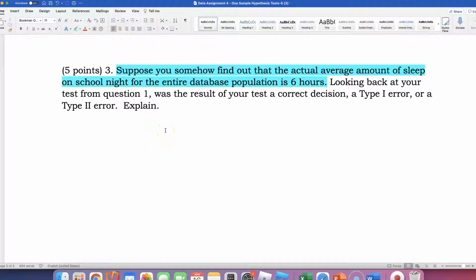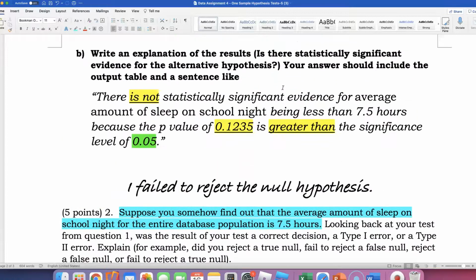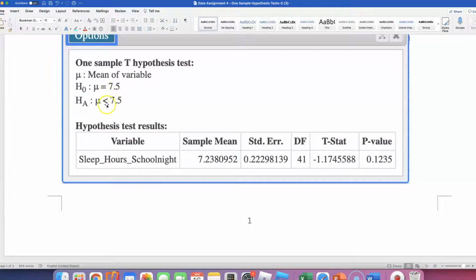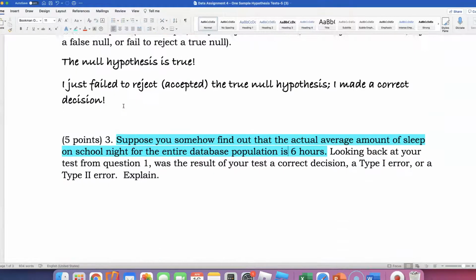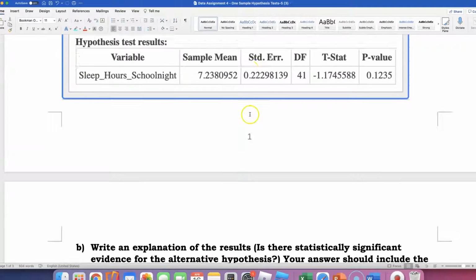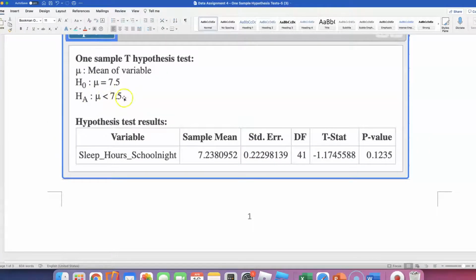So what are they saying here? They're not saying it's 7.5. They're saying the true thing is 6. So what's true in this case? If it is 6, is it equal to 7.5 or is it less than 7.5? It's less than 7.5, right? So if the true mean is 6, then the alternative is true and the null is false.